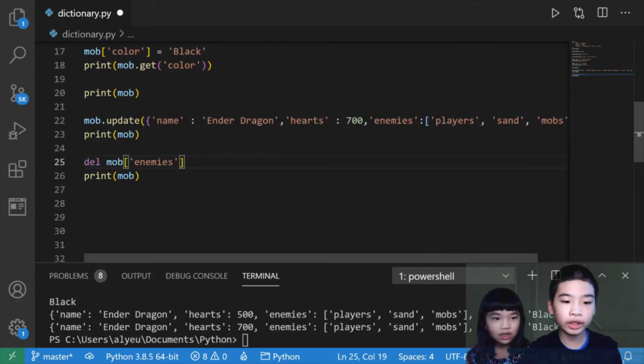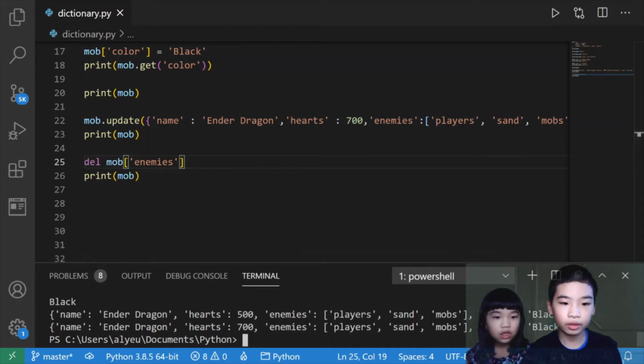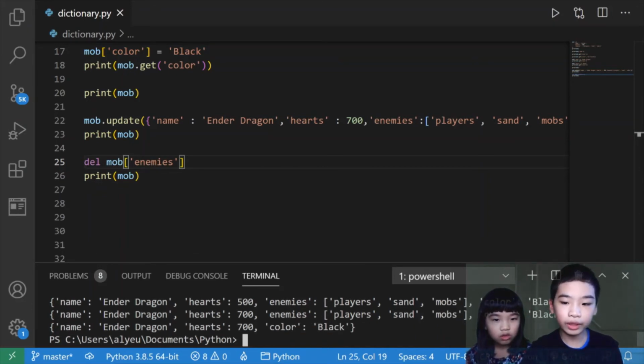Next we're going to do del mob enemies. Then we're going to print mob. So del is basically delete. So here we're deleting the value and the key enemies. So now we're going to save it and print mob. So now there is no enemies on the list.